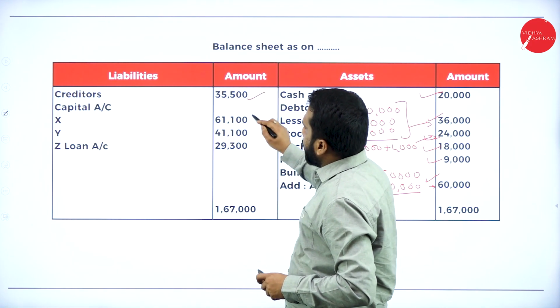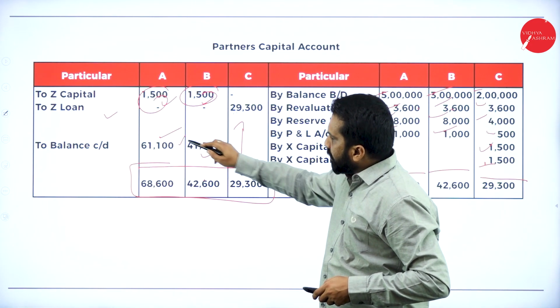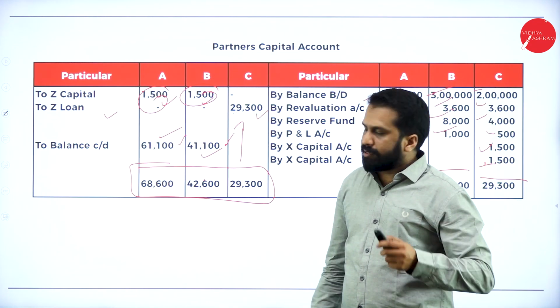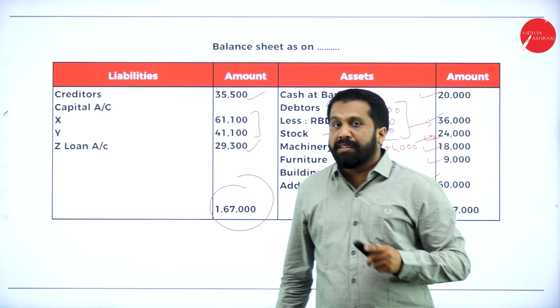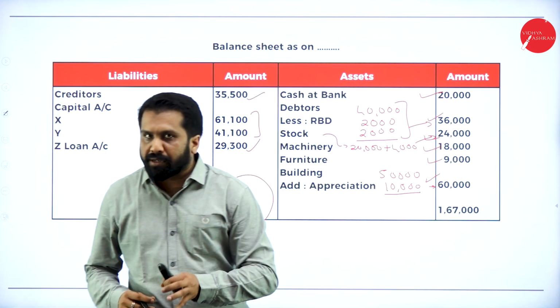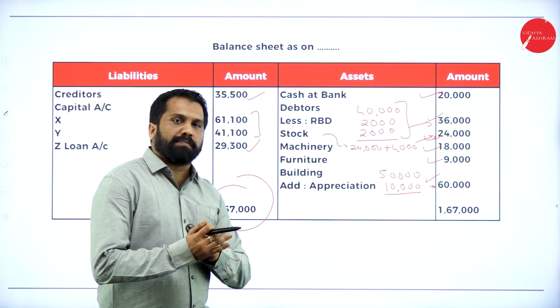Creditors as it is, capital, new capital. The Z loan is nothing but this answer, this answer, this answer. If you add everything, you will get 1,67,000. Hope you are clear. This is all about your retirement of partner.